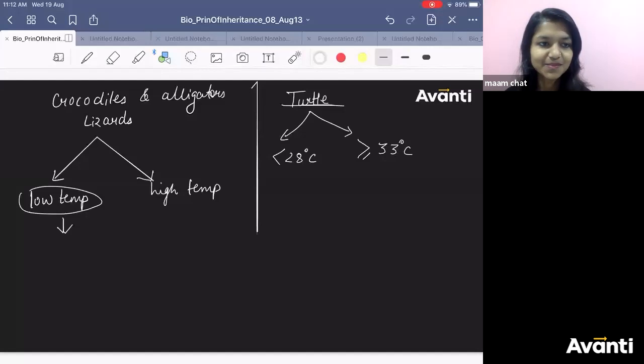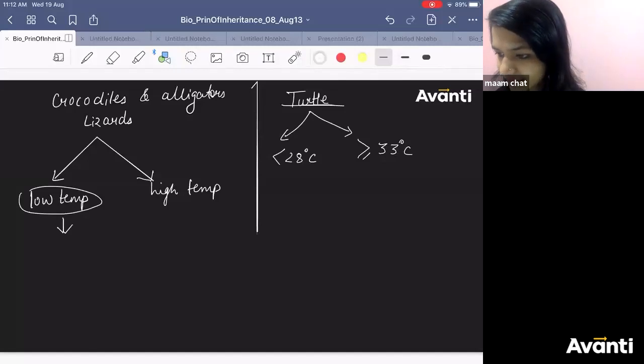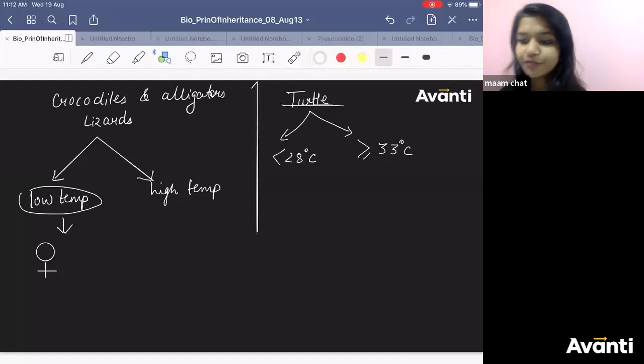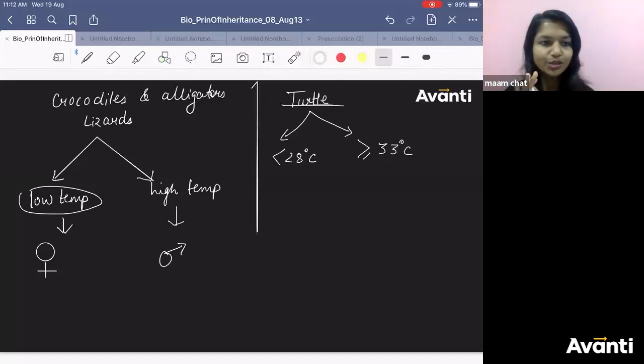Male. ठीक है, so I am writing it down now. Maruti is saying female. If the temperature is low, it becomes female. And if the temperature is high, it becomes male. That is what you need to know. ठीक है? Come to turtles.